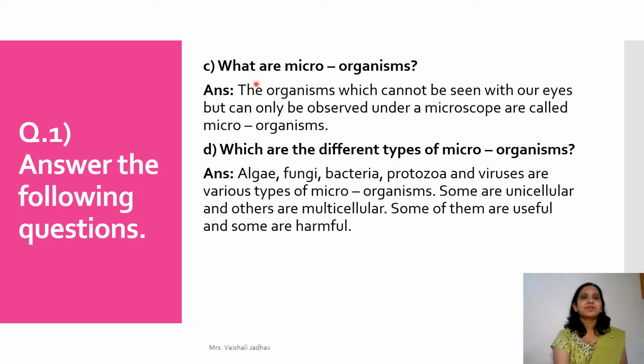What are microorganisms? The organisms which cannot be seen with our eyes but can only be observed under a microscope are called microorganisms. Now, see question D. Which are the different types of microorganisms? And the answer is algae, fungi, bacteria, protozoa and viruses are various types of microorganisms.